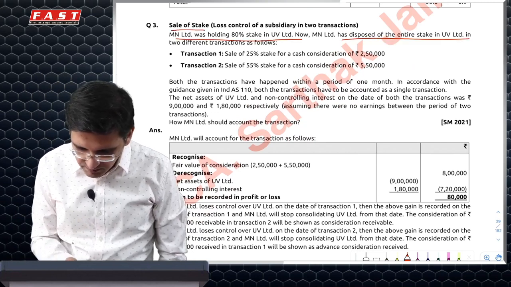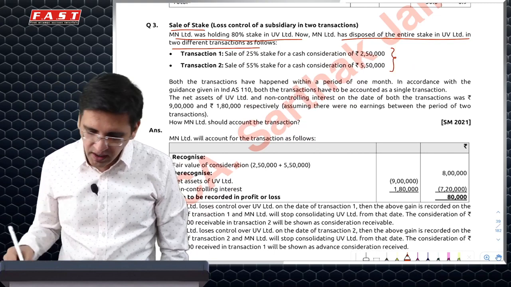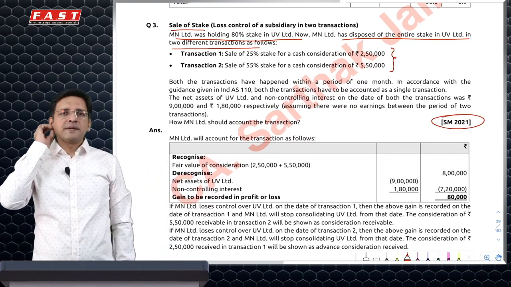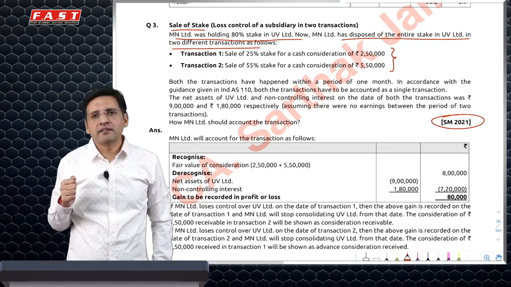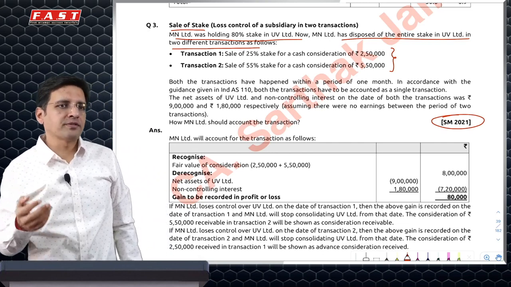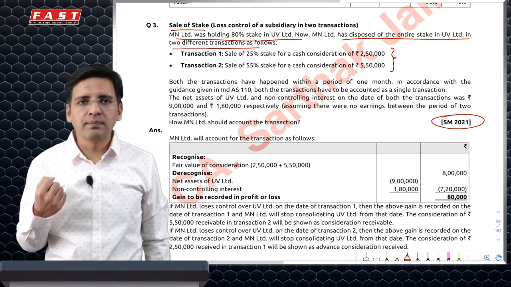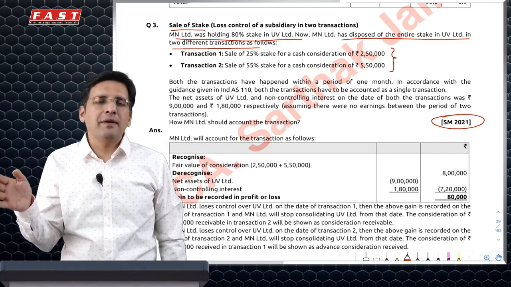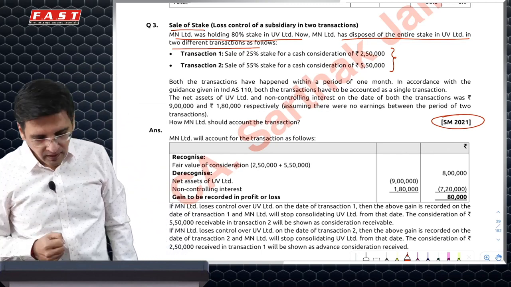80% I have disposed, the entire stake, in two transactions. This is a new question which was added in SM 2021, which is basically with respect to the fact that when you sell your investment through multiple transactions, should these transactions all be accounted for independently or as a part of one?